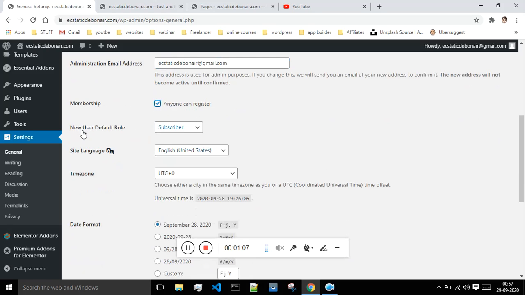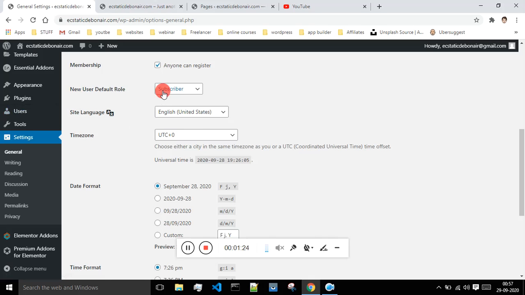Okay, and by default, whenever any new user is added to your website, that person will be added to the database as a subscriber. You can say customer, shop manager, editor, or author; you can give them these permissions. And one more thing, guys: never set this option as administrator.